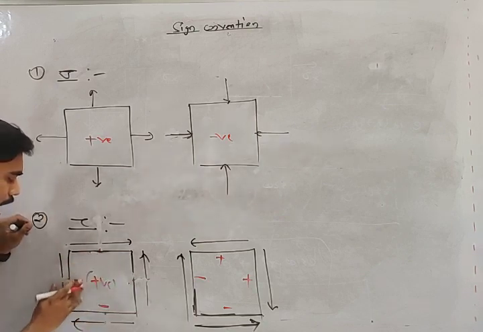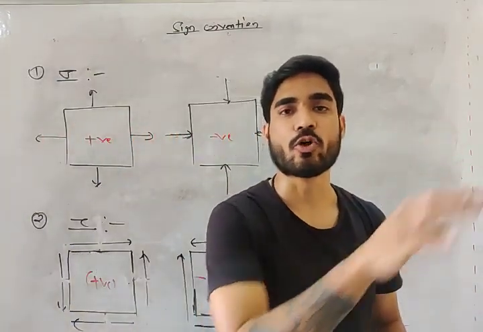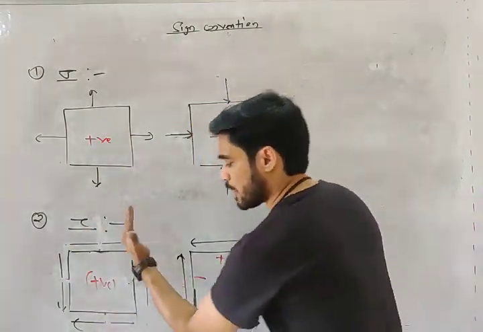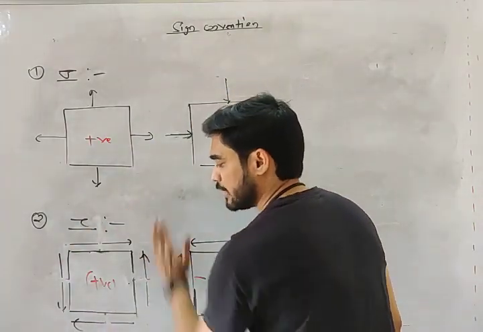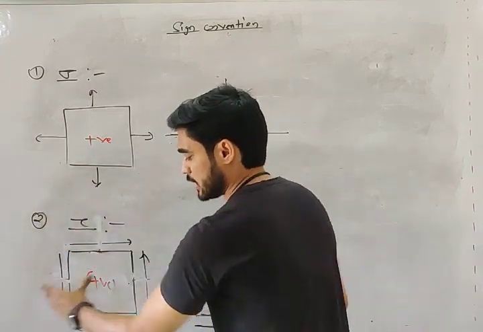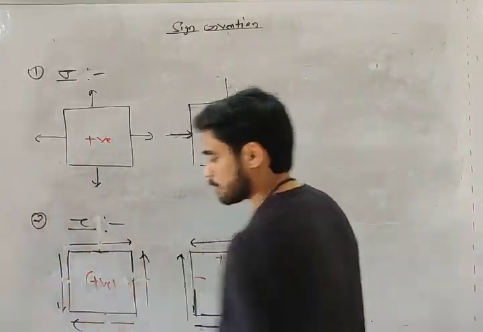मैथ्स में साइन का मल्टीप्लीकेशन याद है? प्लस इंटू प्लस इज प्लस, माइनस इंटू माइनस इज प्लस. So on positive plane, if tau is in positive direction, means positive. On negative plane, if tau is in negative direction, means positive. Okay, plus into plus plus, minus into minus plus.